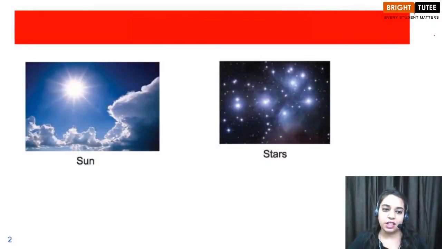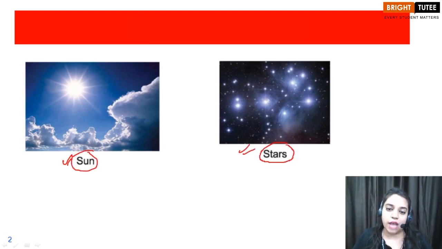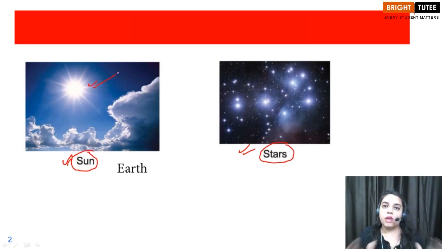So children, what are the different sources of light that you can observe around yourself? We discussed that the main source of light is the sun, and you can observe the stars. Actually sun is also a star, but since sun is the nearest star to the surface of earth, that is why we are able to see the sun as so large and so bright, right children?